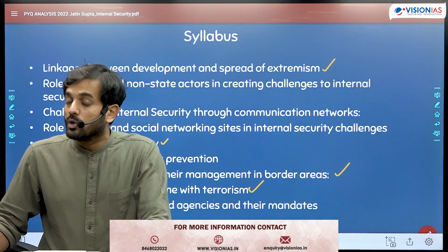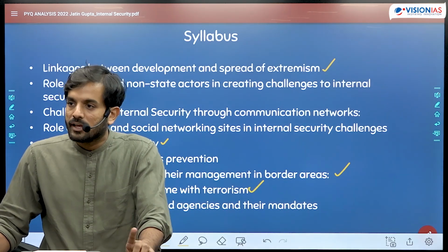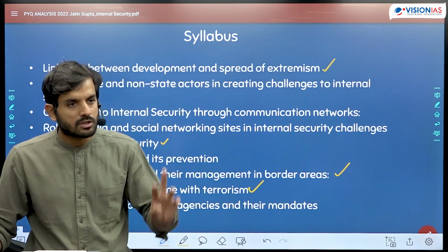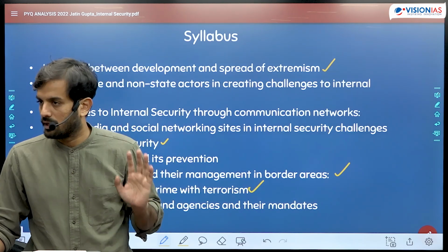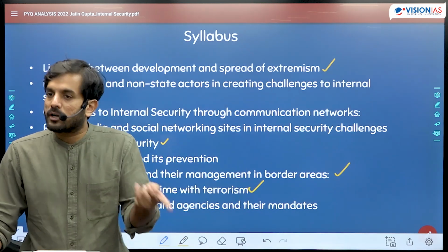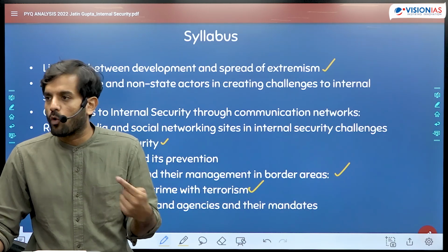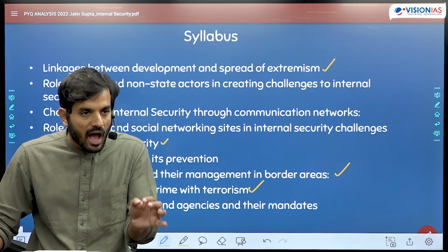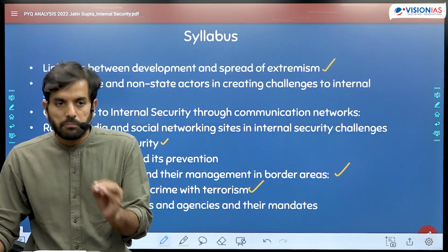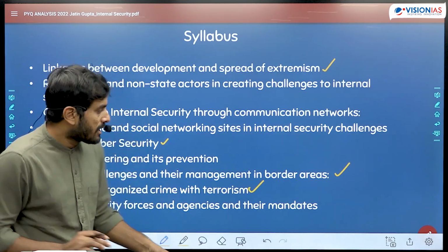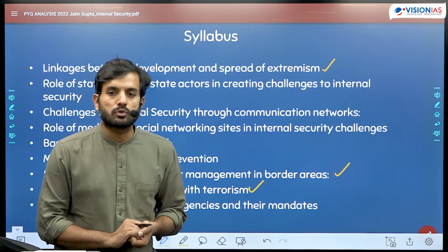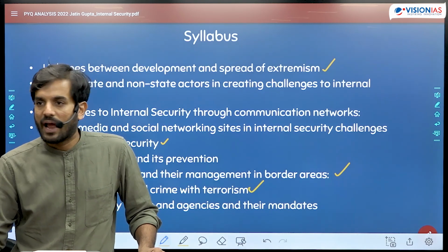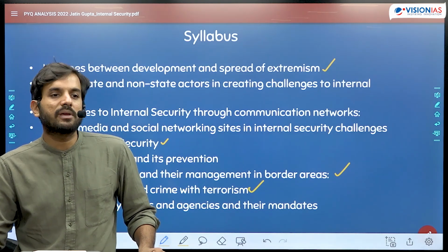So what we need to learn from that is that, one, pay attention to, of course, all those topics which have been asked previously in the exam, because themes are getting repeated in the exam, and I will show it to you. But not only that, you also need to focus on those topics which have not been covered in the exam till now, because they are sitters, literally very simple questions which are being asked. मतलब जो ऑर्गेनाइज क्राइम और टेररिज्म पे इन्होंने सवाल पूछा है, वो अगर किसी ने भी बेसिक टेक्स्ट कवर किया हो, organized crime and linkages between terrorism, any person would be able to answer that question.